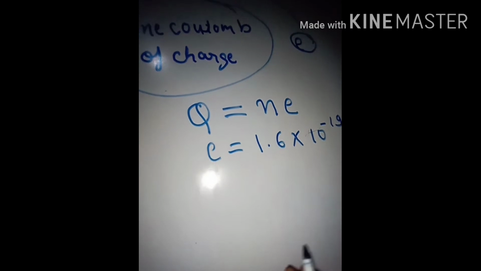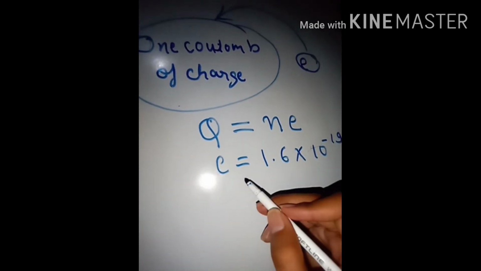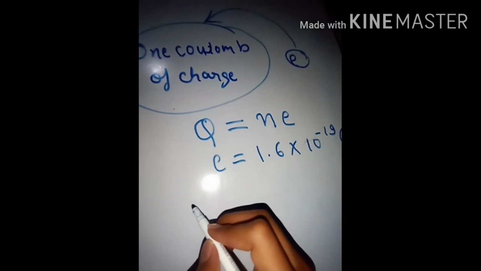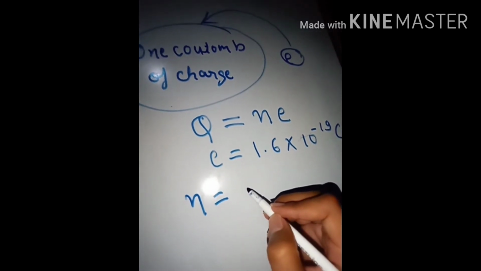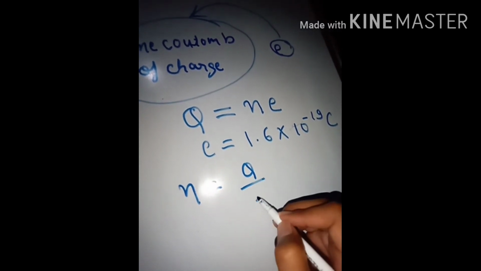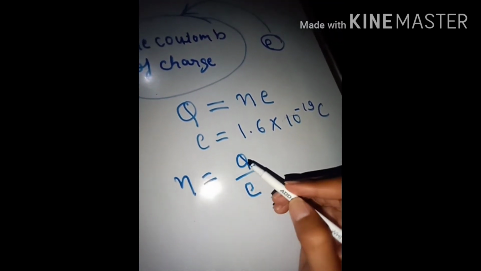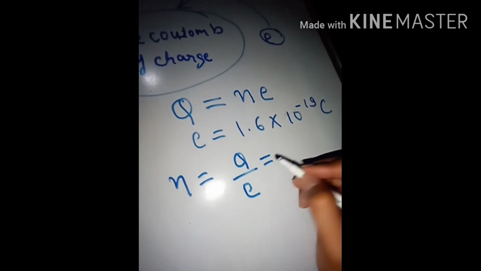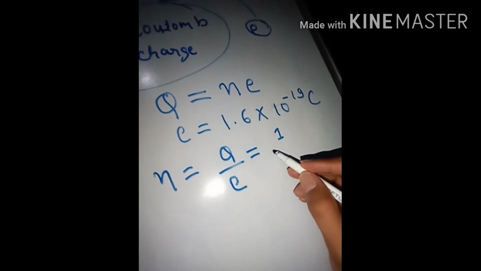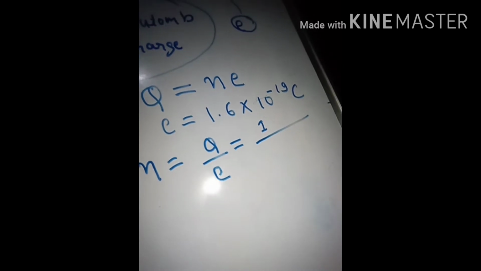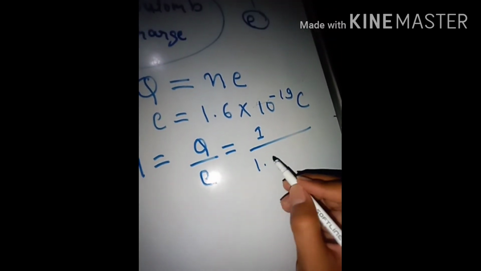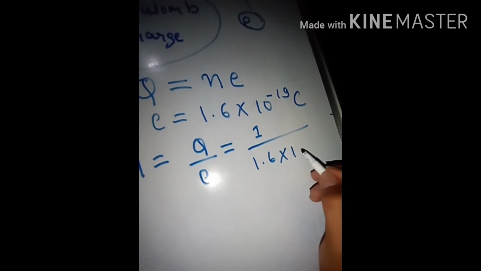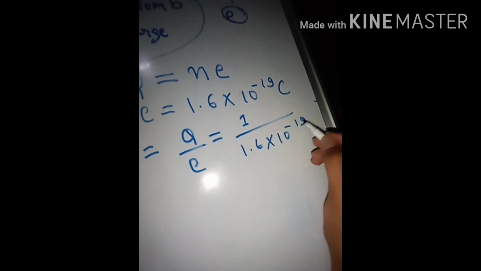So from here, putting the value of e, we can get n. So n is equal to Q upon e. Since given that Q is equal to 1, it becomes 1 upon e, and the value of e is given here, 1.6 into 10 to the power minus 19.